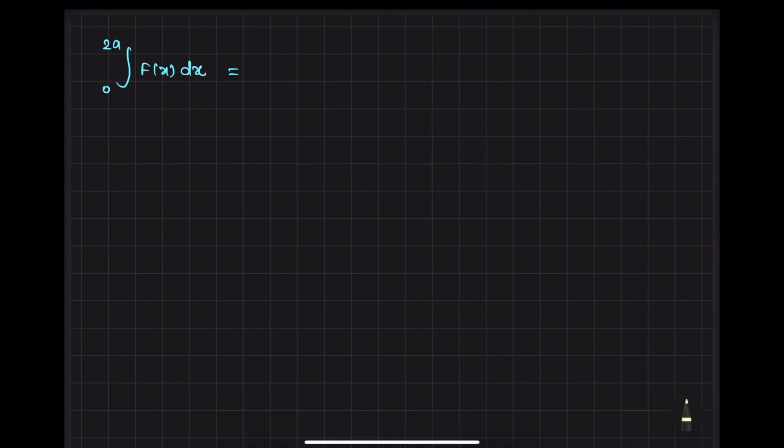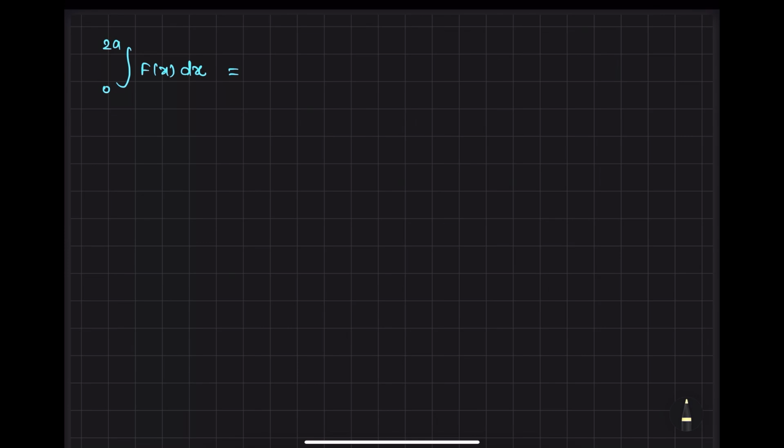Okay, now we have to understand a new property in which this is involved. The integration will be taken from 0 to 2a, where 2a means any number, and then f of x dx. Now, the point is how we will understand that we have to apply this property.